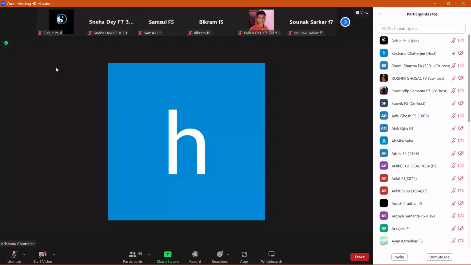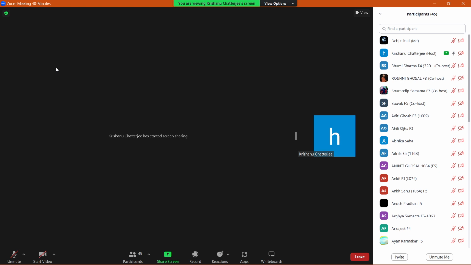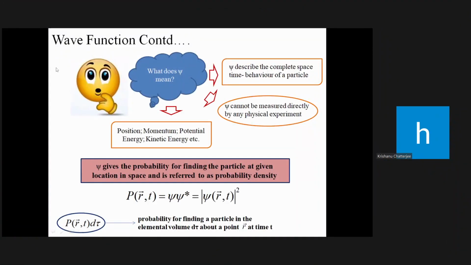Clear? Okay. So this is what we call psi. Psi is the wave function. Again, I am telling you, psi is the wave function which gives the space-time behavior of the particle. Space-time behavior of the particle means mathematically we are finding the probability of finding the particle. We cannot measure psi directly by any physical experiment, but obviously we can